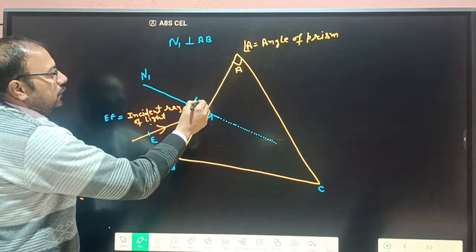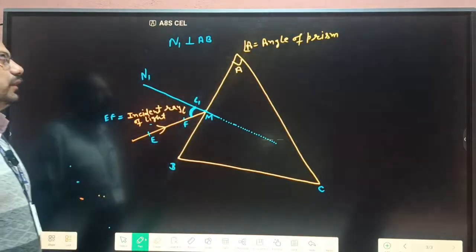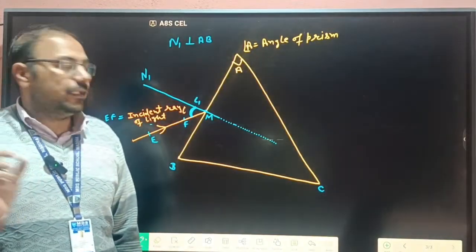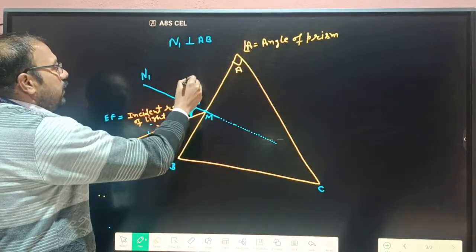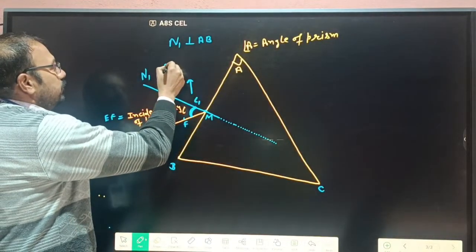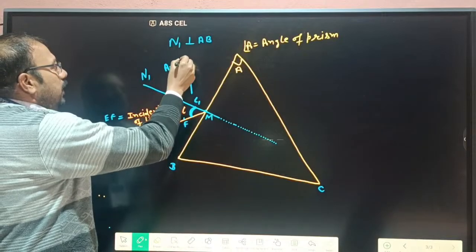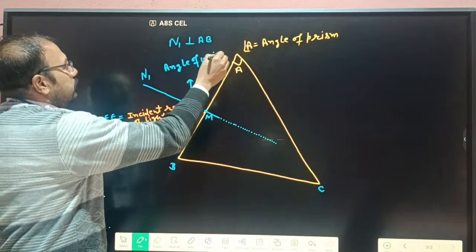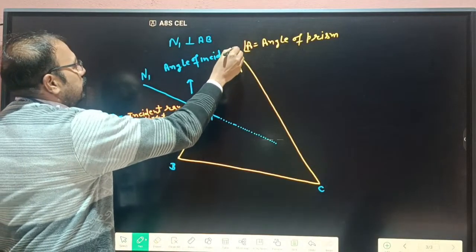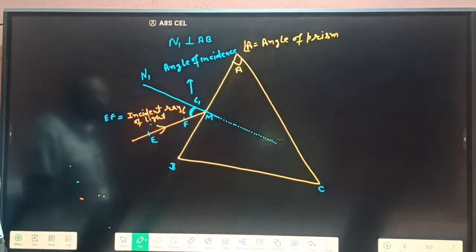Okay, so this is I1, and I1 is known as the angle of incidence. So this is marked as the angle of incidence.